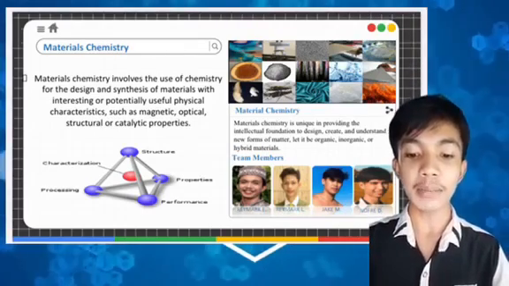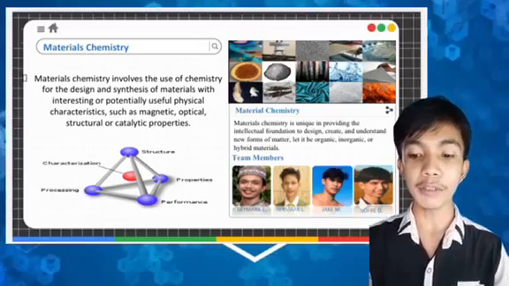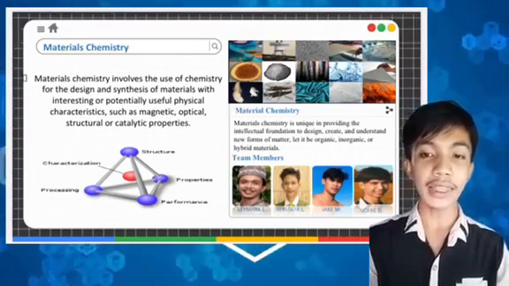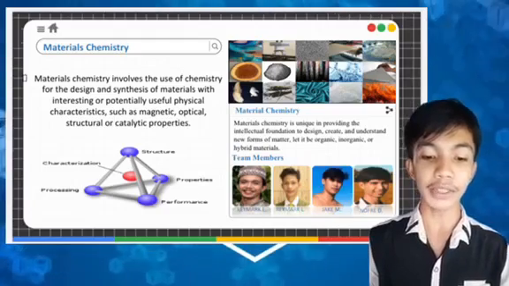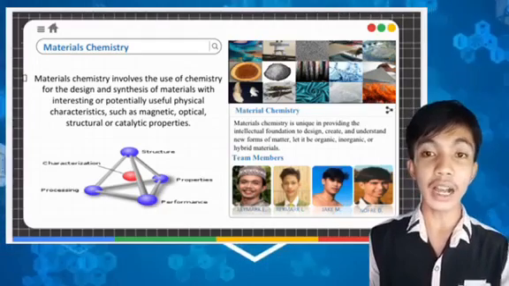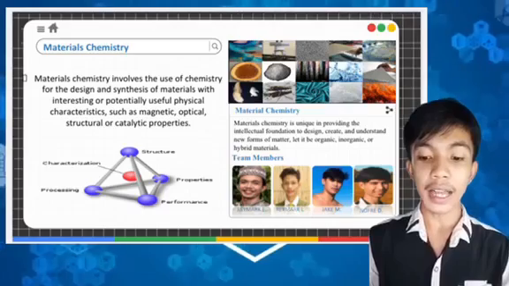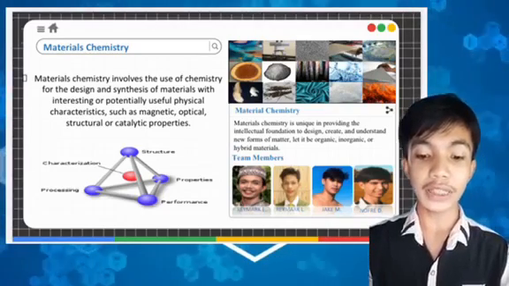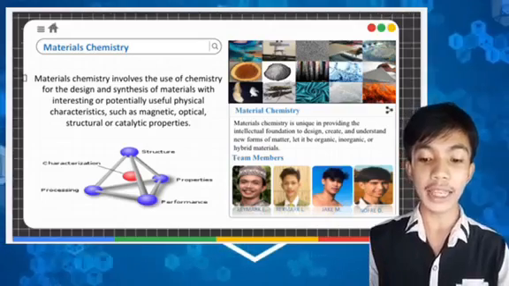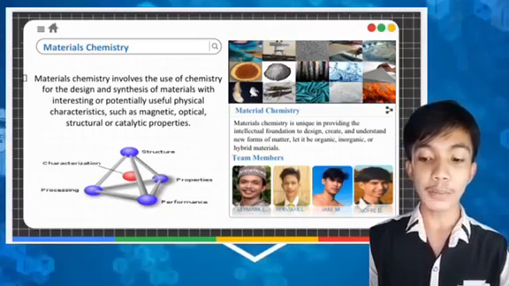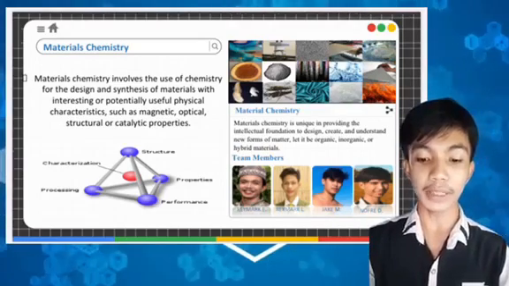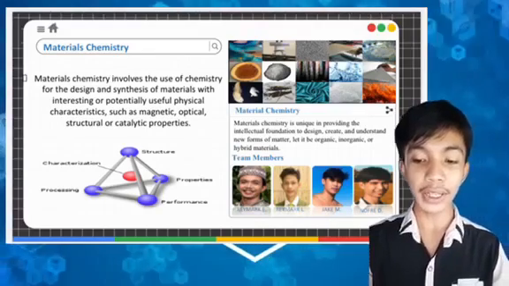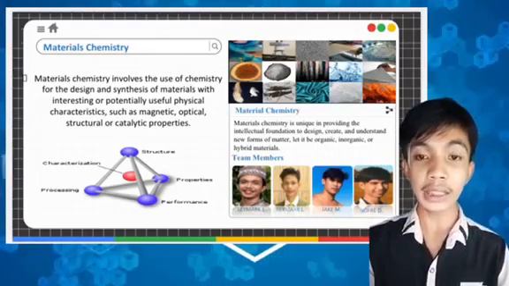Material chemistry is unique in providing the intellectual foundation to design, create, and understand new forms of matter, be it organic, inorganic, or hybrid materials. It also involves structure, properties, characterization, processing, and performance. Some examples include water, soil, smoke, silk, and wood.